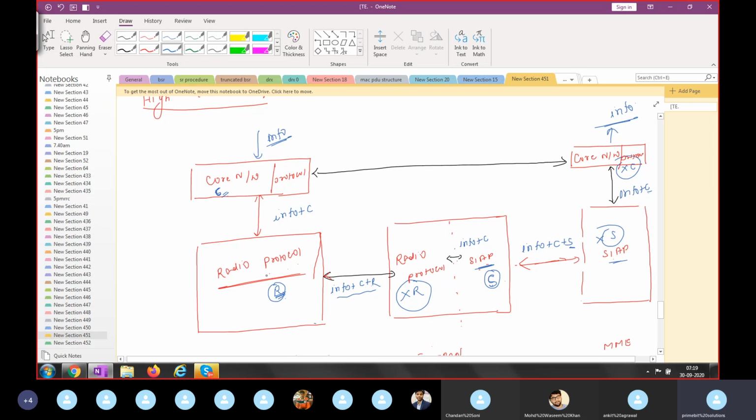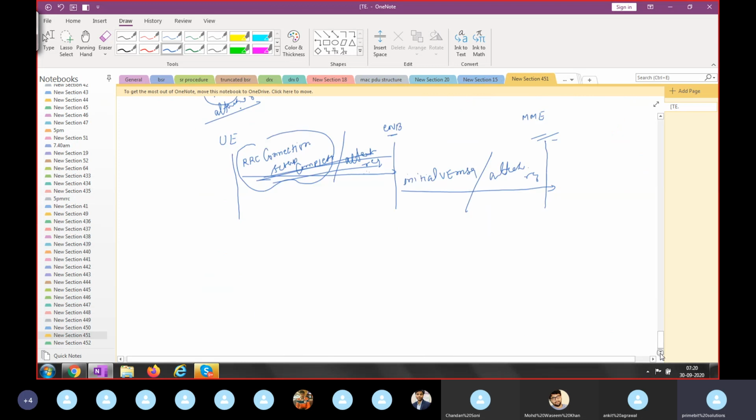Based on this high level design, now we'll see the low level design. Now we'll see exactly in the radio protocol, as we see the radio protocol of UE is used to communicate with the E node B. So now we'll see what are the different layers in the radio protocol and what are the different layers in the core protocol. Now we'll see more minutely. That's called the low level design.